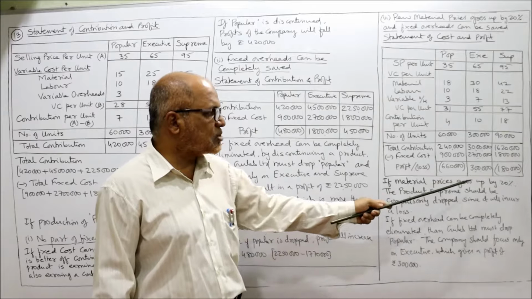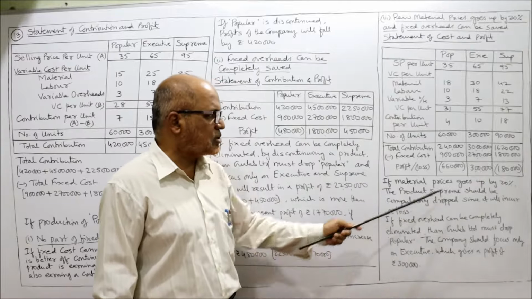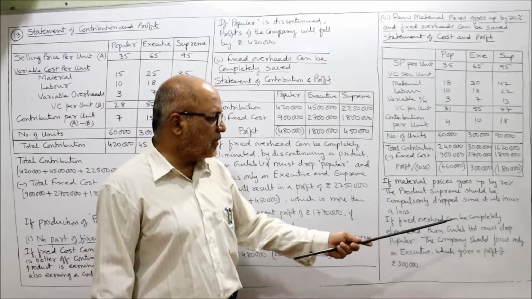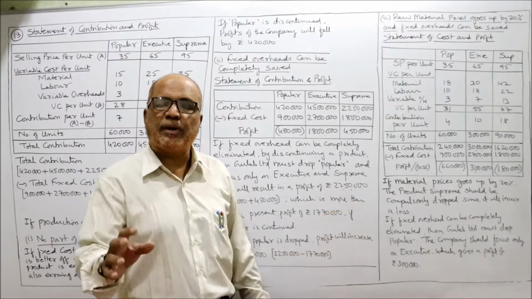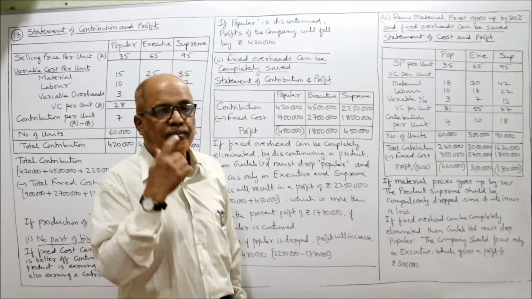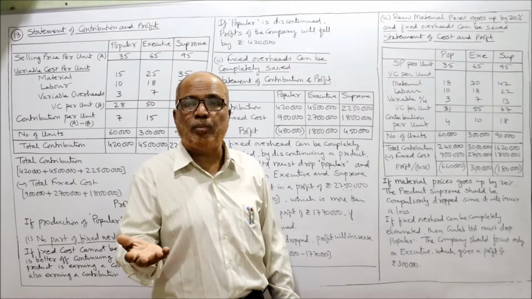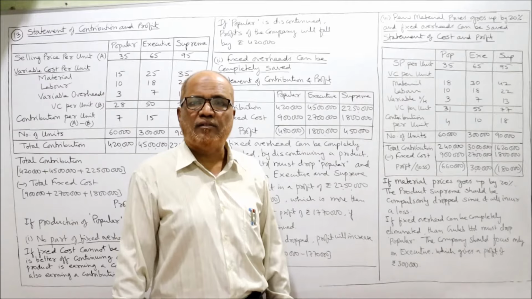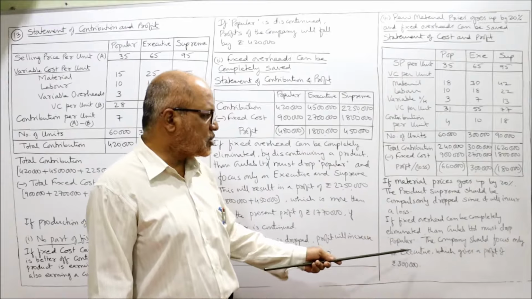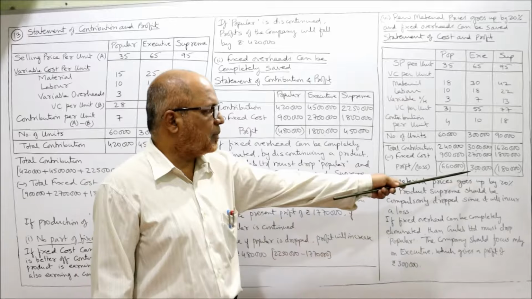So here if material prices go up by 20%, the product Supreme should compulsorily be dropped since it will incur a loss. Supreme should be dropped. If fixed overheads can be completely eliminated, then Gulab Limited must drop Popular. Popular product also should be dropped because its fixed cost is more than the contribution. Contribution we are getting is only 2,40,000, whereas fixed cost we are incurring is 9 lakh rupees. So why incur 9 lakh rupees unnecessarily? We can save 9 lakh rupees. Drop the product Popular. The company should focus only on Executive, which gives a profit of rupees 3 lakh.